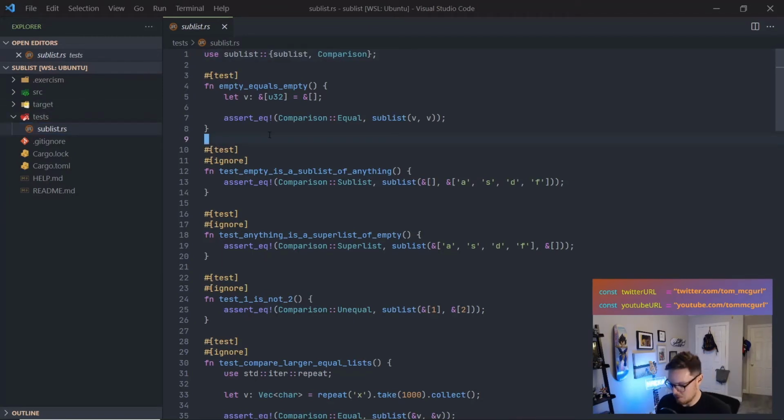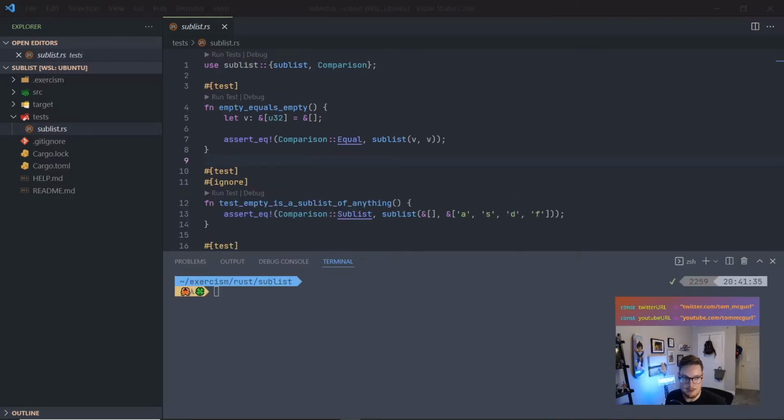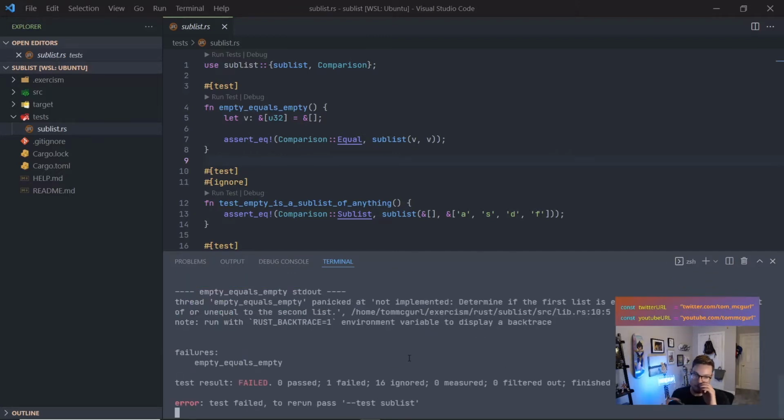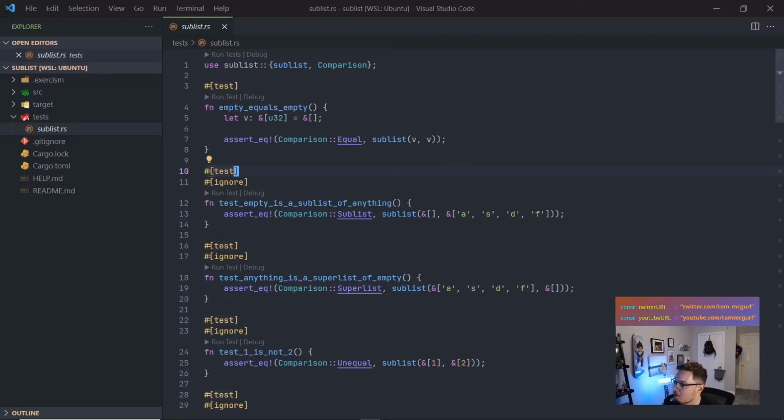Here are our tests. Before we even jump in, we're going to go ahead and run the test. So let me get out of your way a little bit. And let's run the test. We're going to just do cargo test. We're going to leverage cargo. It's beautiful. And our test fails. And that's fine. It fails because it's not implemented. That's what we expect. Okay, so let's take a look at what the first test is expecting. The first test is called empty equals empty, meaning we have an empty list, right? And again, we're not dealing with vectors here, it's just lists.